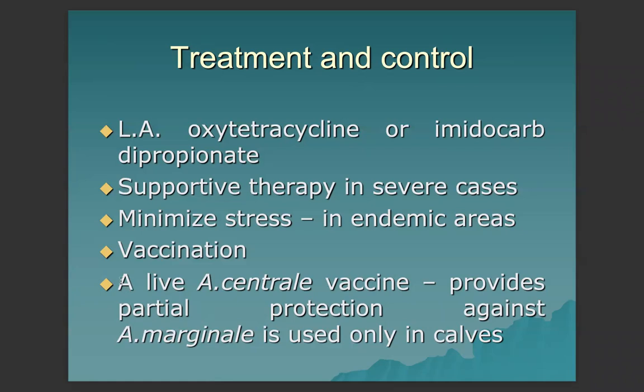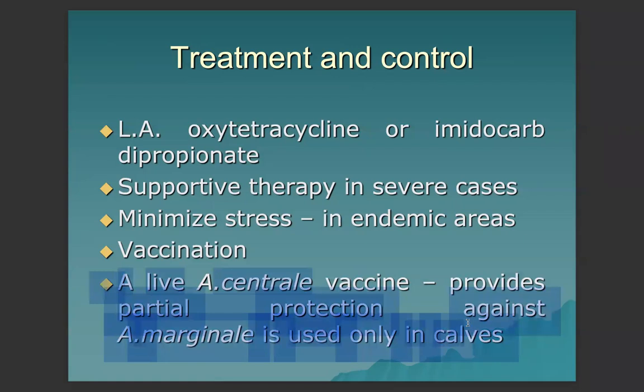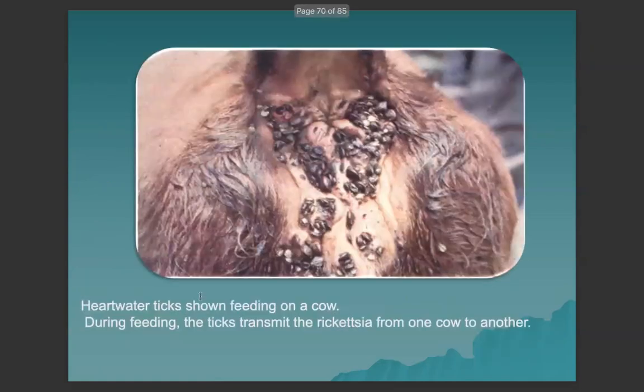Oh, by the way, these are for the Anaplasma centrale and Anaplasma marginale. Sorry. So these are the ticks shown in cattle, which are known to be the vector for the heartwater disease Ehrlichia ruminantium, formerly Cowdria ruminantium.